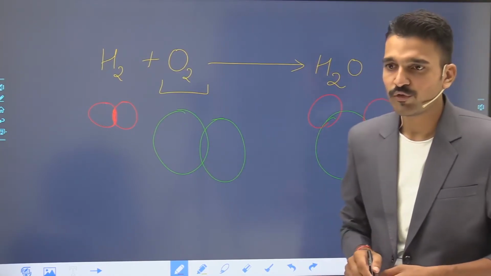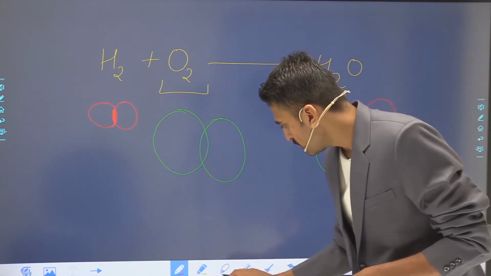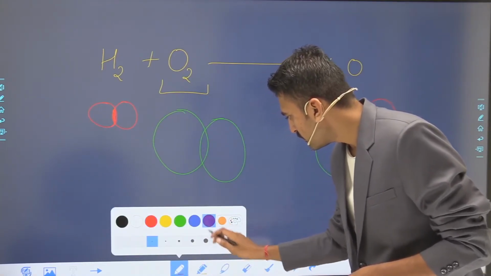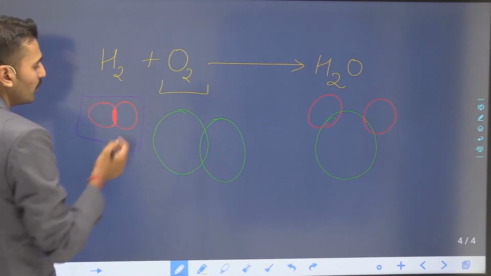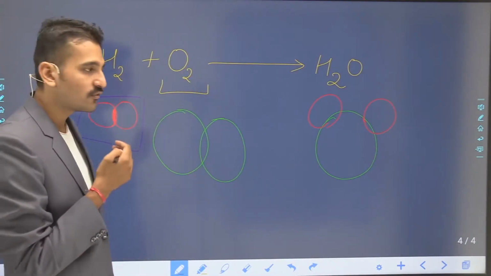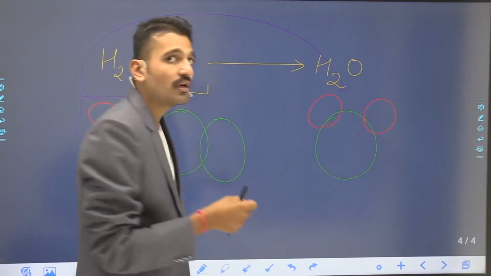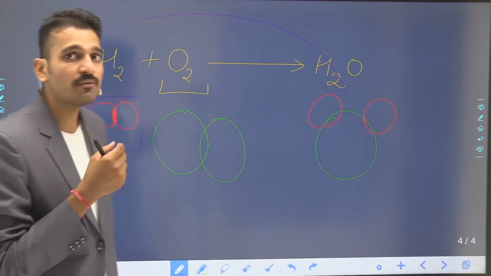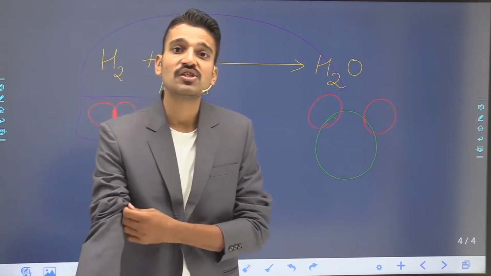What do you see here? You have two atoms of hydrogen attached together, and after the change, the hydrogen atoms are no longer attached to each other. It means that the composition of the hydrogen molecule has changed.